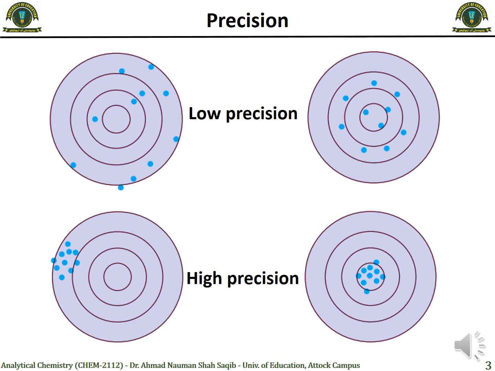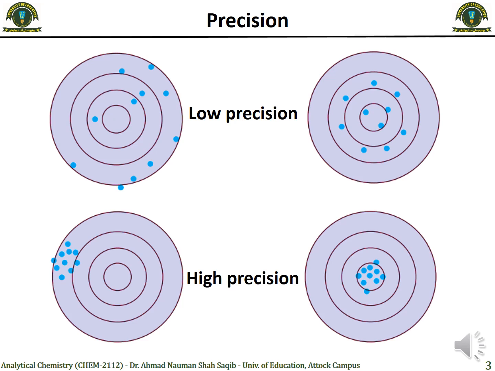If you consider it as a shooting plate, then it shows that the results are not reliable, because we see a huge amount of difference. One point is here and the other one is there, and there is no certain tendency among the results. So this shows that this method, or the shooting, is not accurate.